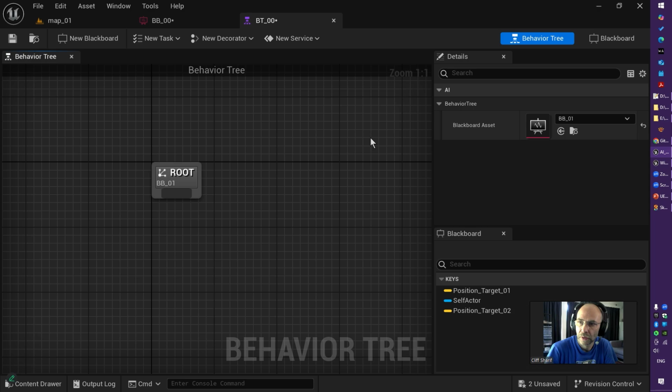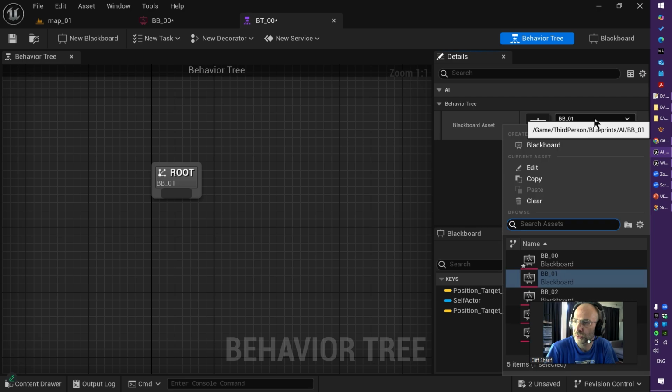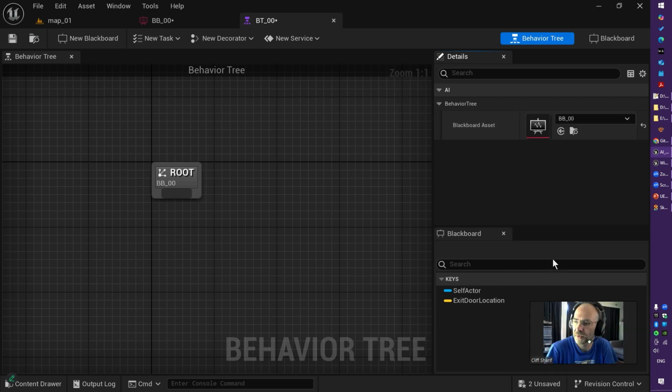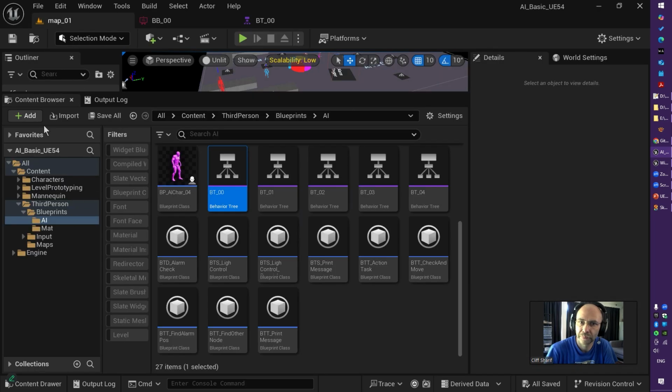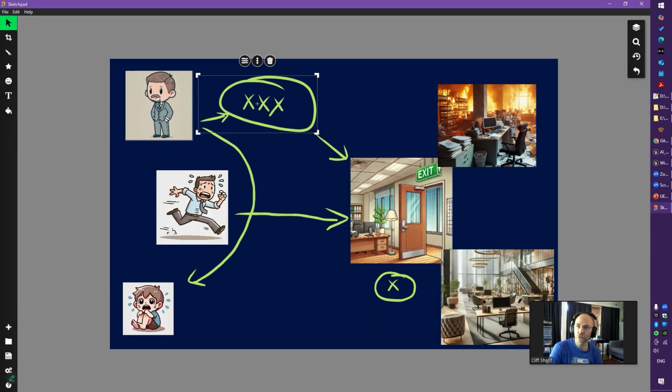So when you make behavior tree, go to the behavior tree part and choose your Blackboard to 0, 0. Compile and save. Perfect. Save all. Now, we need something to use this knowledge and behavior.